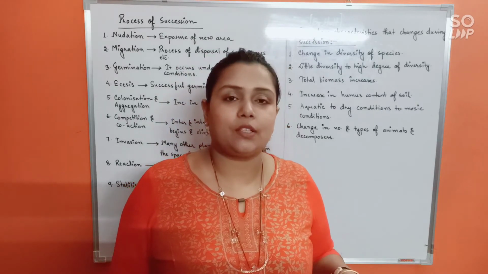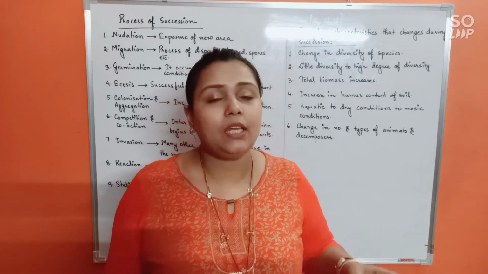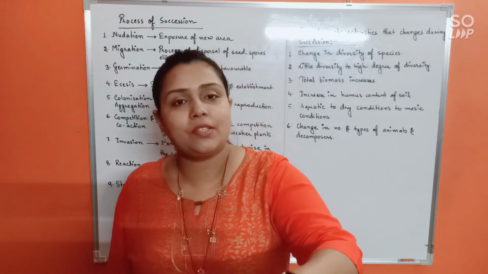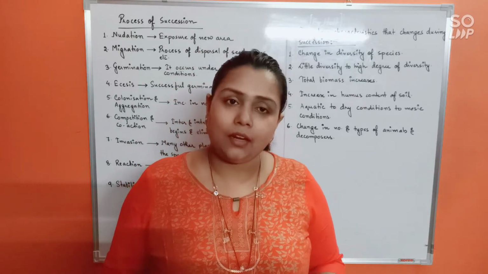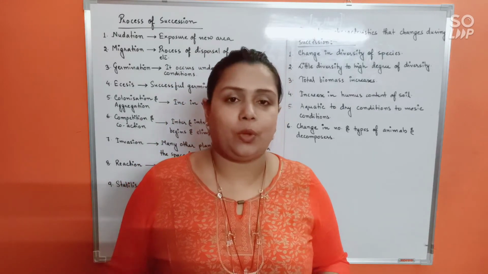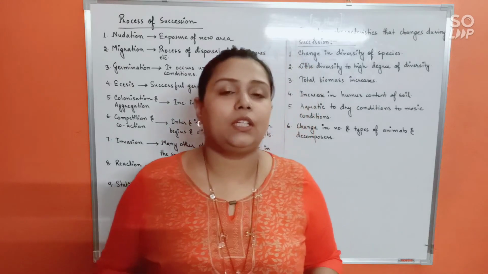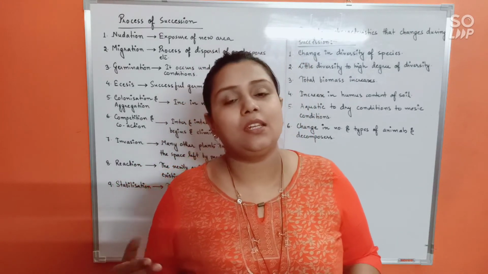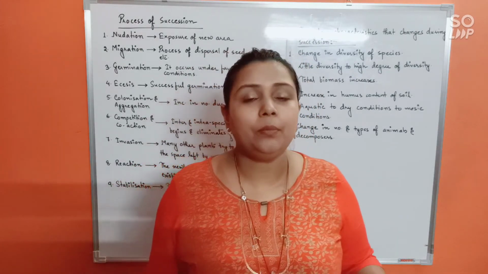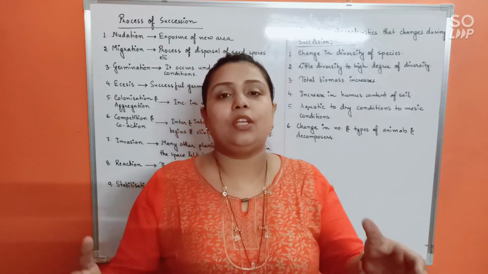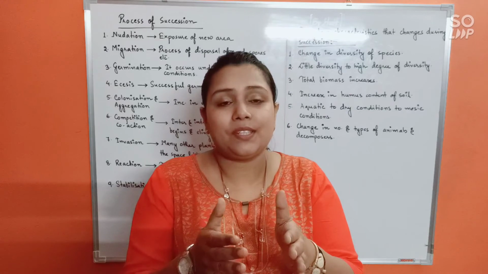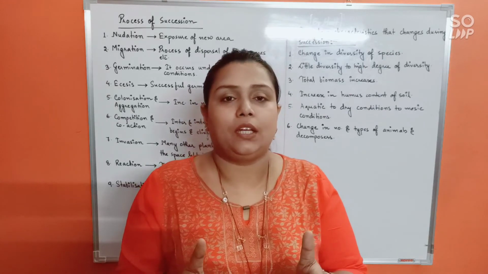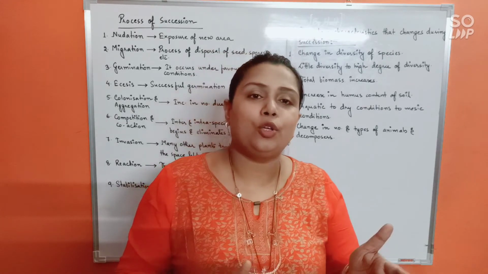Likewise, even if a succession begins in the aquatic habitat, that also will finally proceed and reach a mesic condition at last. Again, not too dry, not too wet. Understood? So both types of succession, be it on land or in an aquatic medium, when they finally reach the climax community, the condition that will persist will be a mesic condition, neither too dry nor too wet.